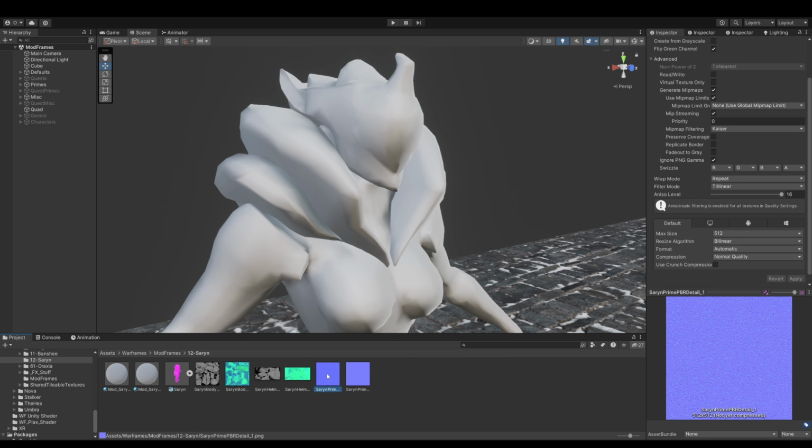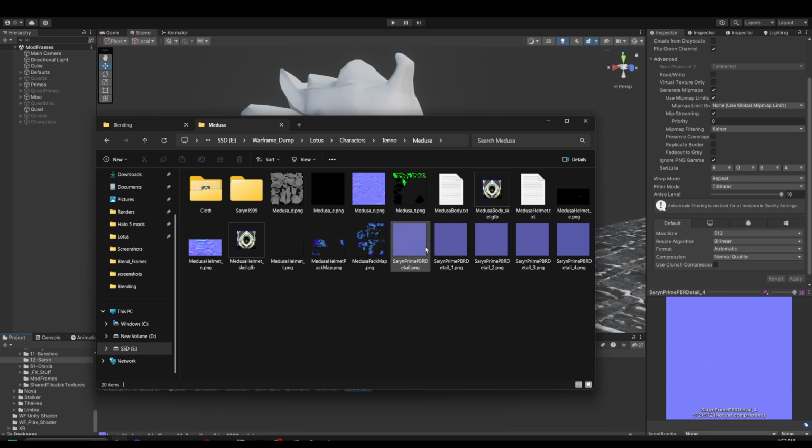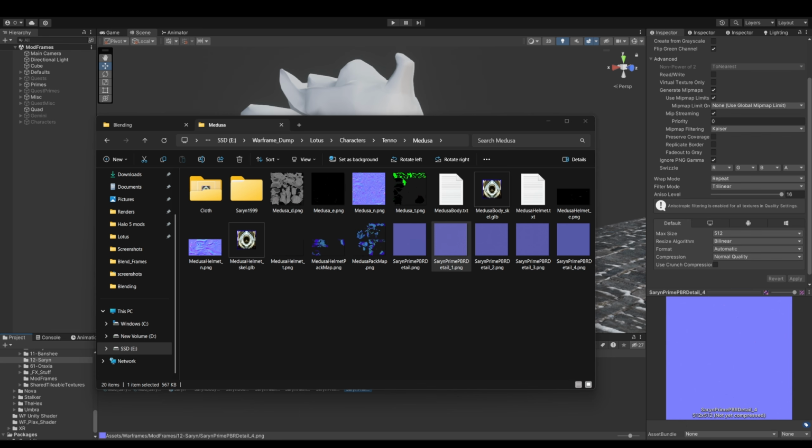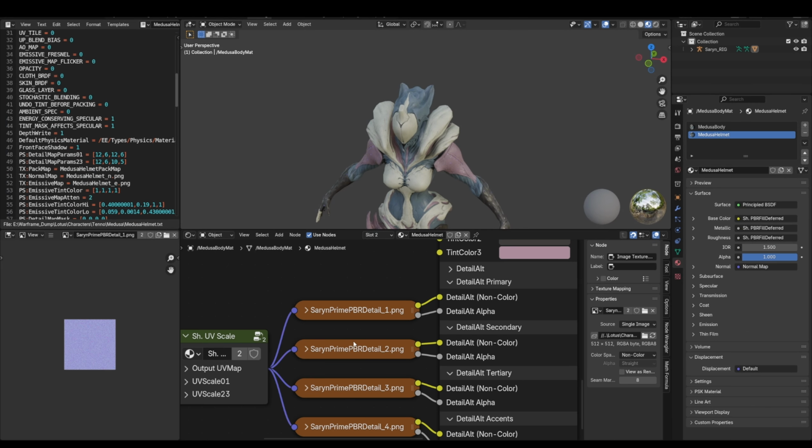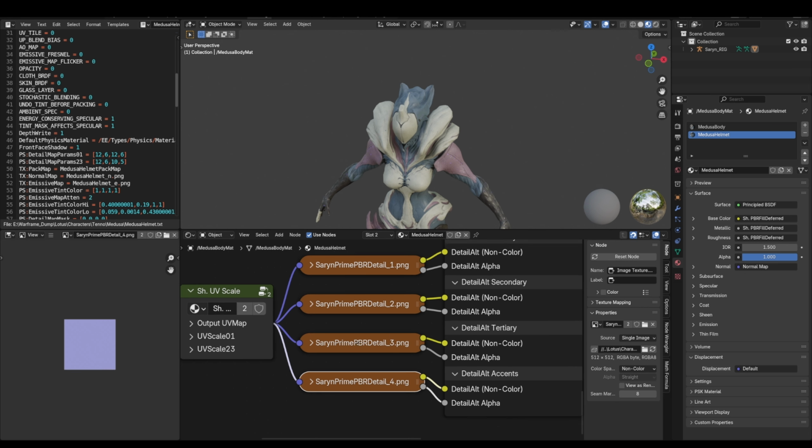You can see I already imported 2 of our tile maps, which you would find right here in our files. The key thing to note about all these tile maps, or detail normals, is you want to have the tile maps that you have right here, and the order will matter in a second.